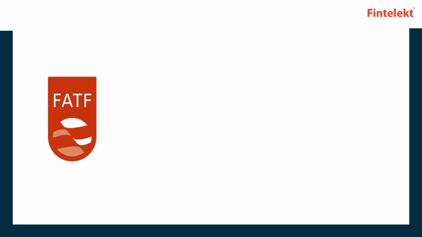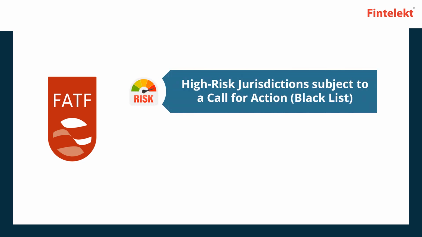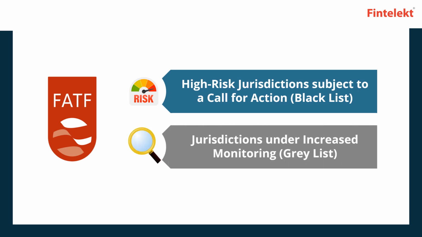Based on the reviews, the FATF identifies countries having weaker AML/CFT controls and classifies them into two lists. High-risk jurisdiction subject to a call for action, also known as the black list. Countries that fail to comply with the FATF recommendations are placed on the blacklist. Jurisdictions under increased monitoring, also known as the grey list. Placing a jurisdiction under increased monitoring by the FATF signifies that although the country is partially compliant to the recommendations, it has committed to resolving identified strategic deficiencies.